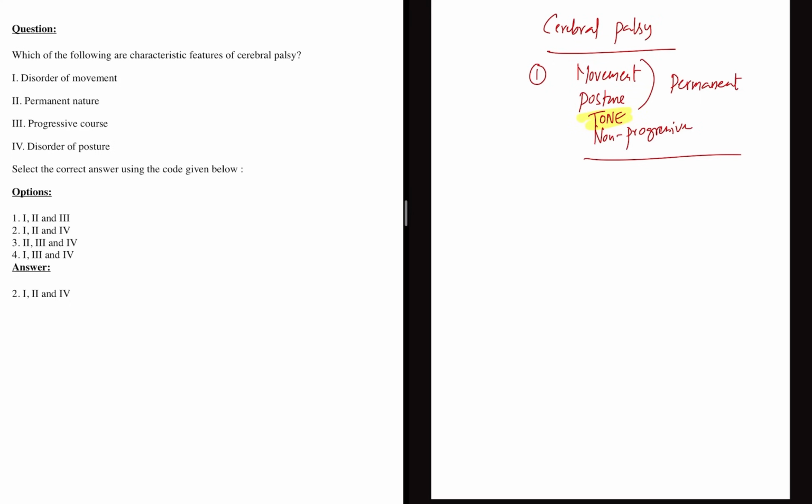Cerebral palsy is a disorder of movement, a disorder of posture. Yes, it is permanent, but it is non-progressive. Very simple definition-based questions, and this kind of question will be asked. So the answer is 1, 2 and 4.